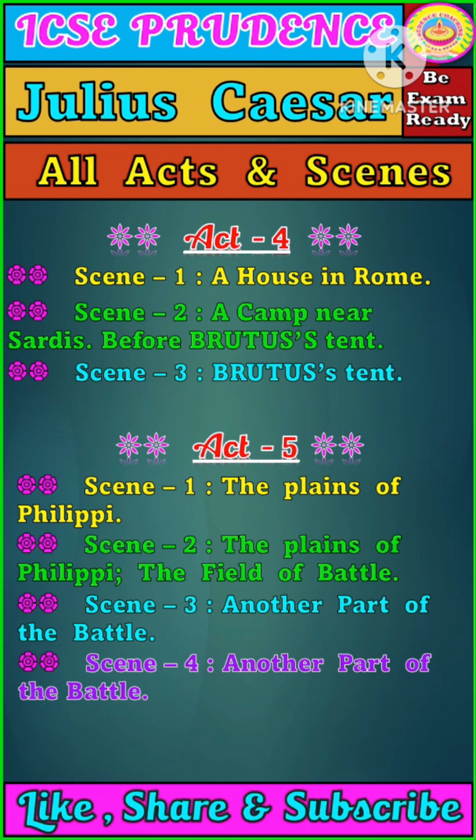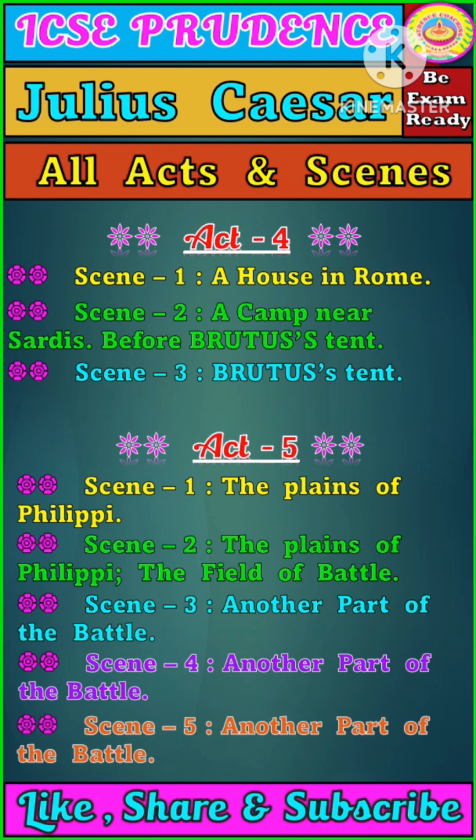Now, Act 5 Scene 5, the last scene of Julius Caesar, represents another part of the battle where we can see that Brutus is also slain, and Antony eulogizes Brutus as a noble Roman, and Octavius agrees to give him an honorable burial. So with this, the play ends. We hope that you have understood everything about Julius Caesar.